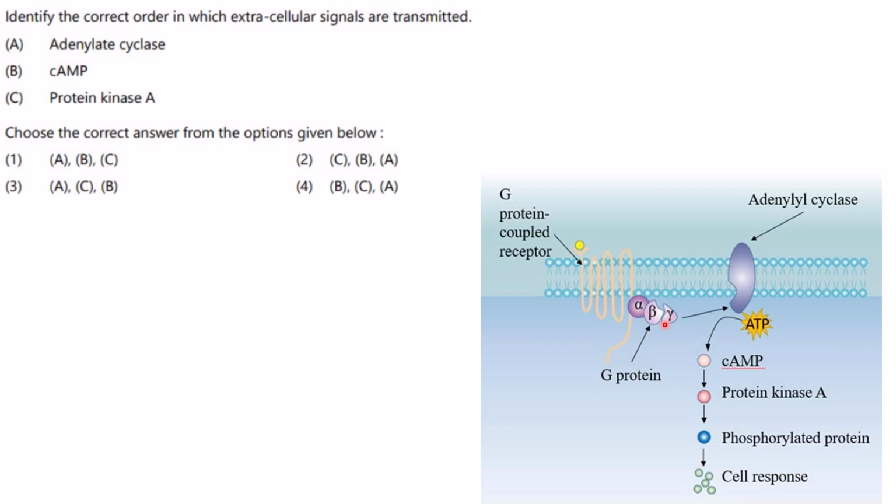The G protein gets activated, GDP is removed, GTP is exchanged for GDP, and it will result in the activation of adenyl cyclase. Adenyl cyclase will activate cAMP, and cAMP will activate protein kinase A, and protein kinase A will in turn result in phosphorylation or activation of the downstream proteins or other cellular materials. So here is the sequence they have asked. First will be adenyl cyclase, then cAMP and protein kinase A. That means ABC. So the answer will be option 1.